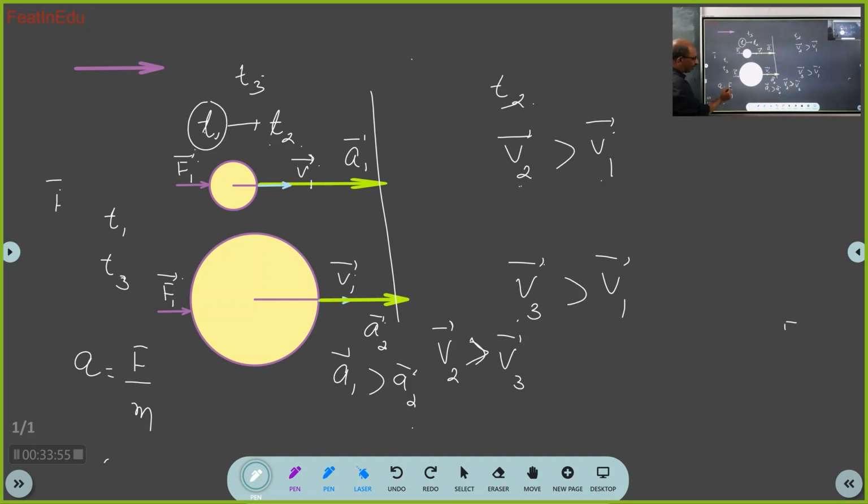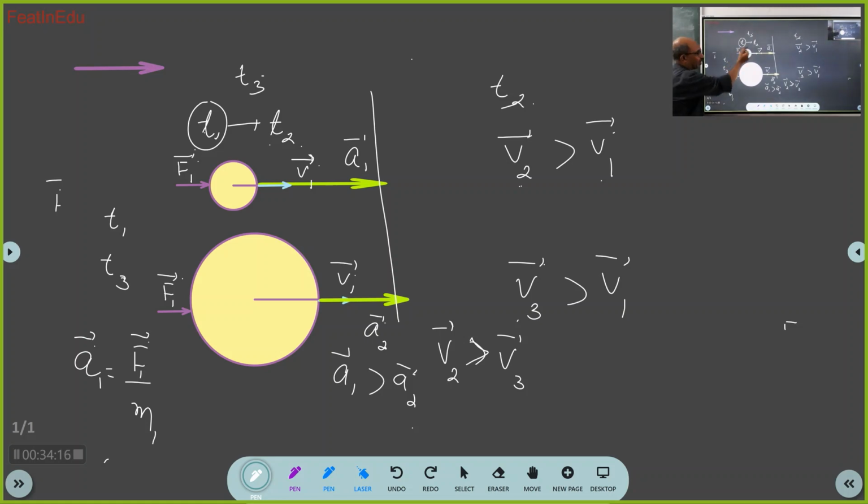Now see, at time t1 the force is F1 bar, mass is m1, acceleration is a1. Right? Yes, sir. At time t2, what has changed? Force has changed. Yes, sir. Right?